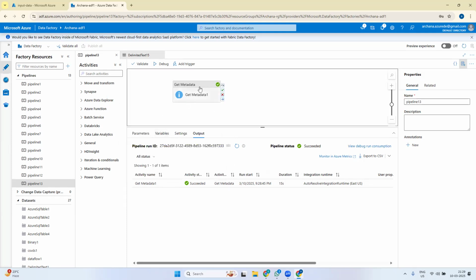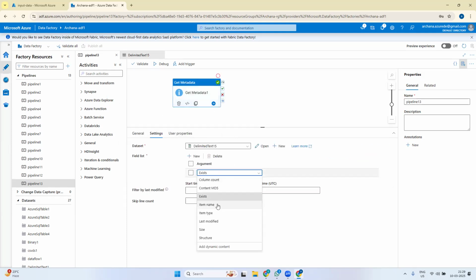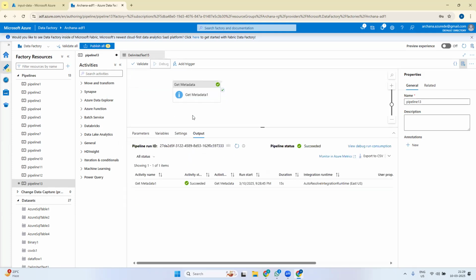Okay, so we'll see what's next. Item name. We have selected some item, and we are just asking it for the name of this item.